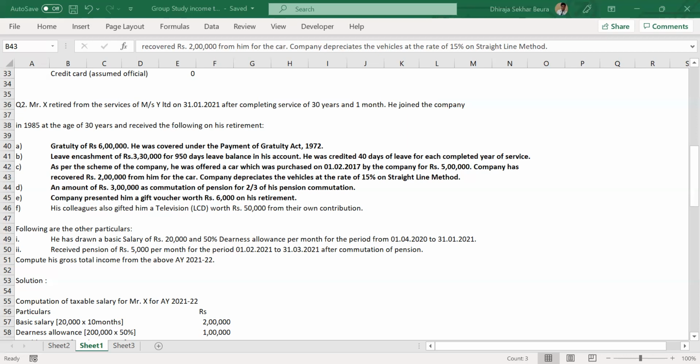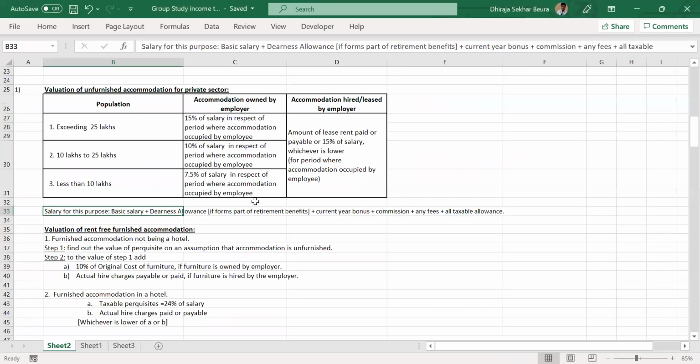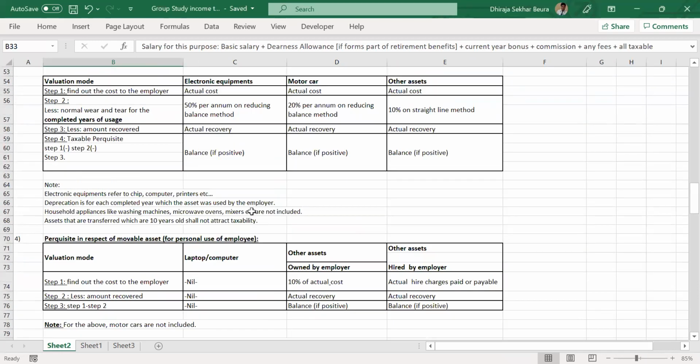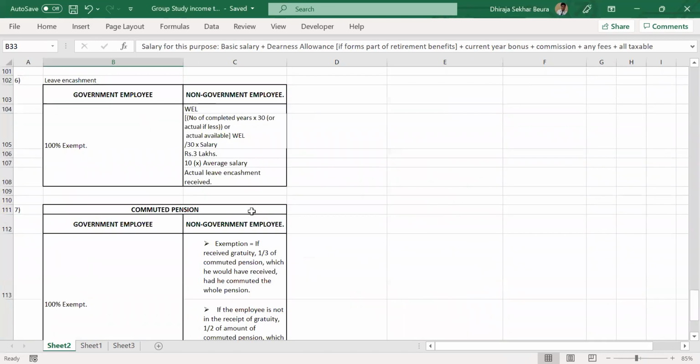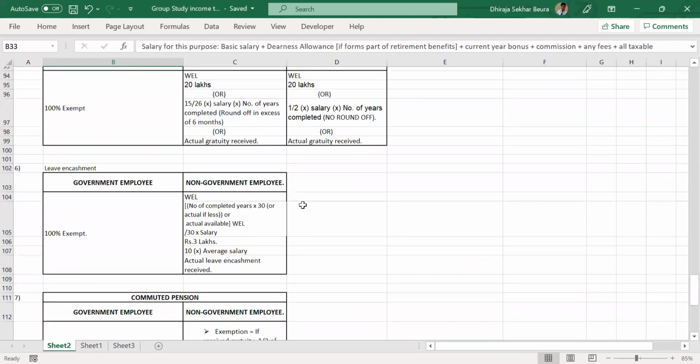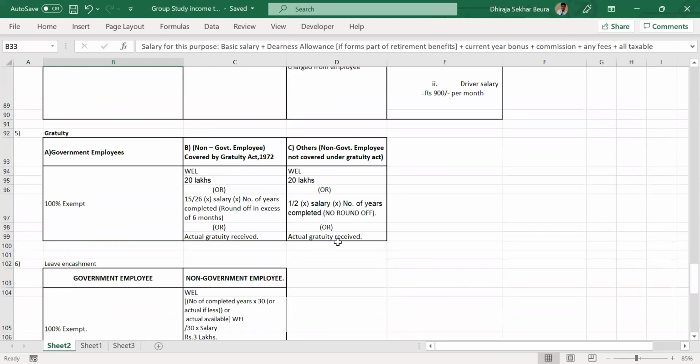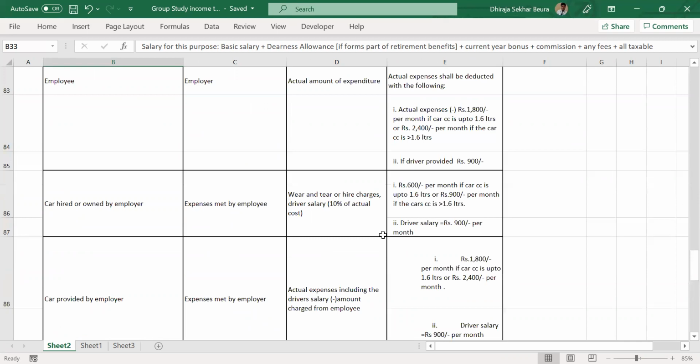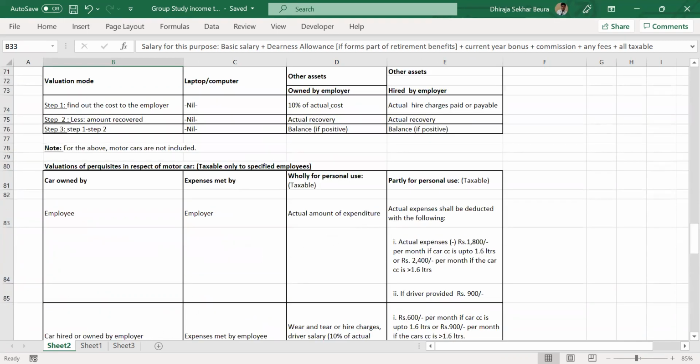If the employee is not under the Gratuity Act, then 15 by 26 is replaced by 1 by 2. The formula you told was slightly incorrect. Salary, it's salary, and it's not even 30, it's number of years completed. Completely confused, I'm sorry, everybody. No problem, it's okay. Tell the provision once more for gratuity, please.